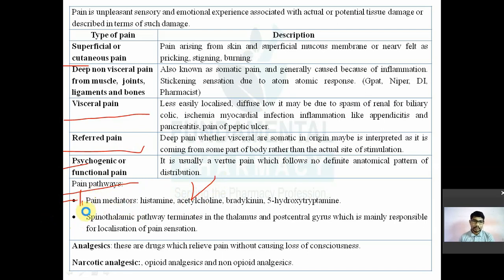There are certain endogenous chemicals in your body, for example histamine, acetylcholine, bradykinin, 5-hydroxytryptamine, and prostaglandin, particularly PGE2. These endogenous chemicals are responsible for pain and inflammation, particularly histamine, bradykinin, 5-hydroxytryptamine, and prostaglandin. These chemicals are known as pain mediators. Whenever they are released at a specific area of your body, your body will feel pain sensation. So this is pain arising because of the pain mediators.